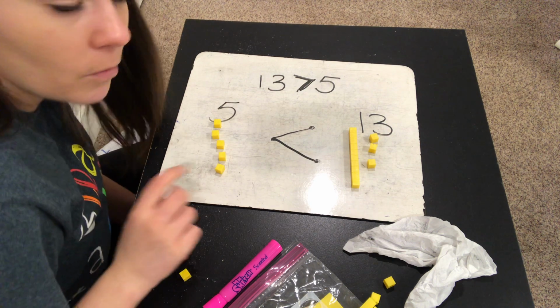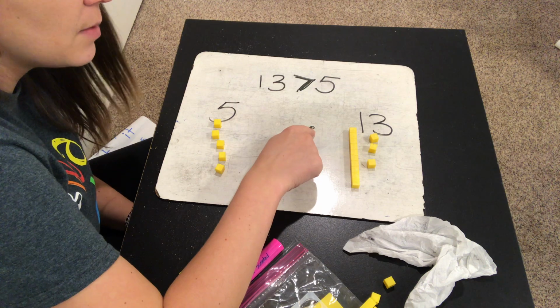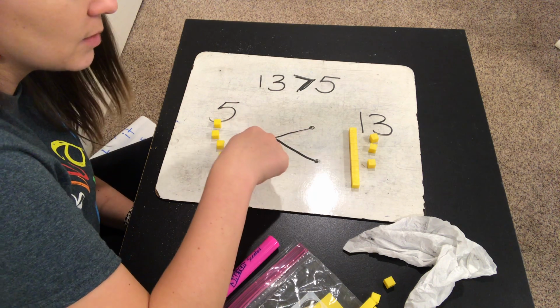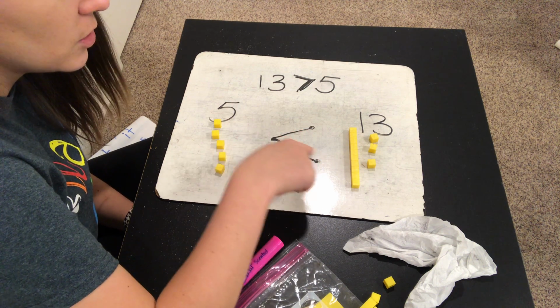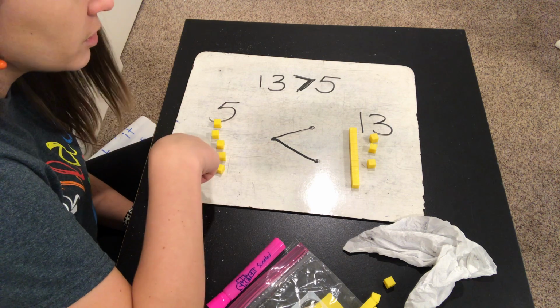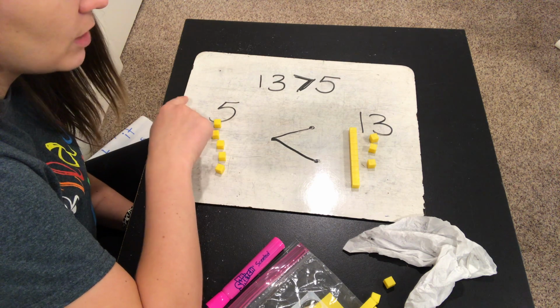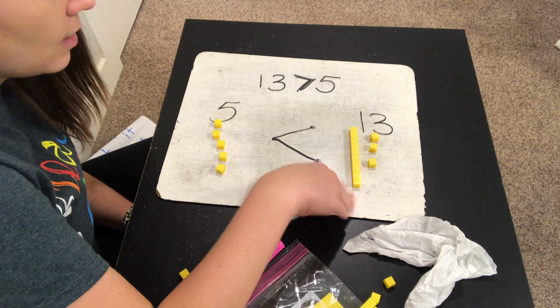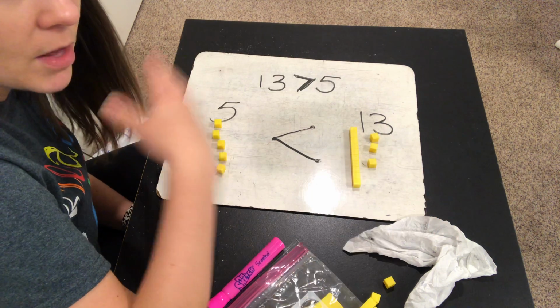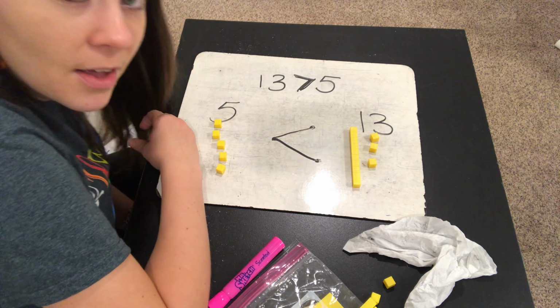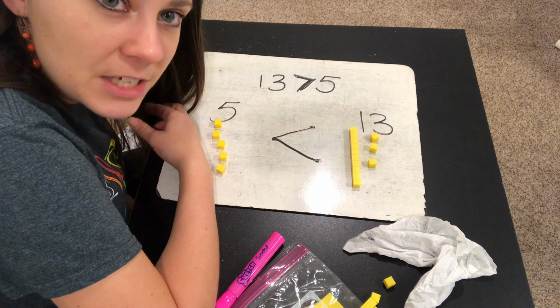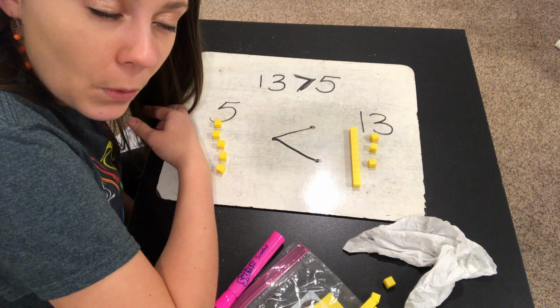Okay, so remember, when you compare using the symbol, the larger number gets 2 dots, the smaller number gets 1. Connect the dots to get your symbol. Also remember, we start by looking to see if the number has any tens, and then move on to the ones to compare if they both have the same number of tens. Okay, I hope you are understanding comparing numbers a little bit more.